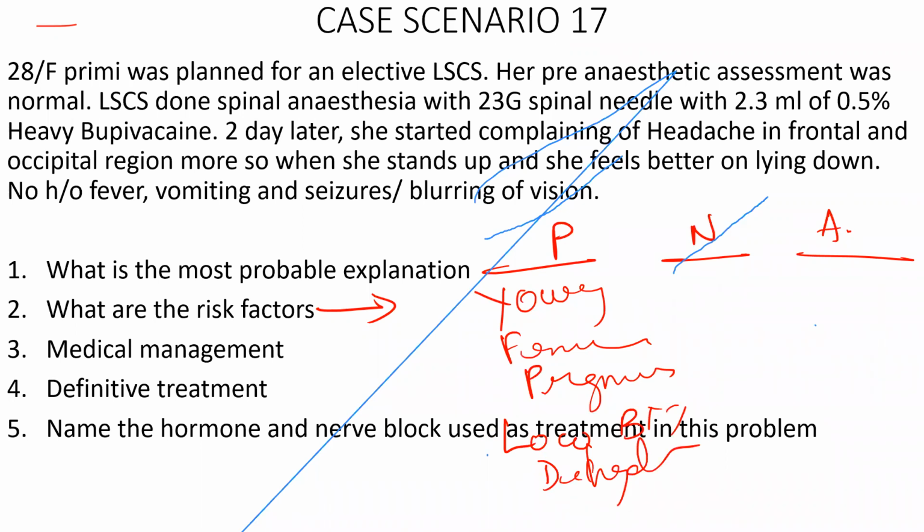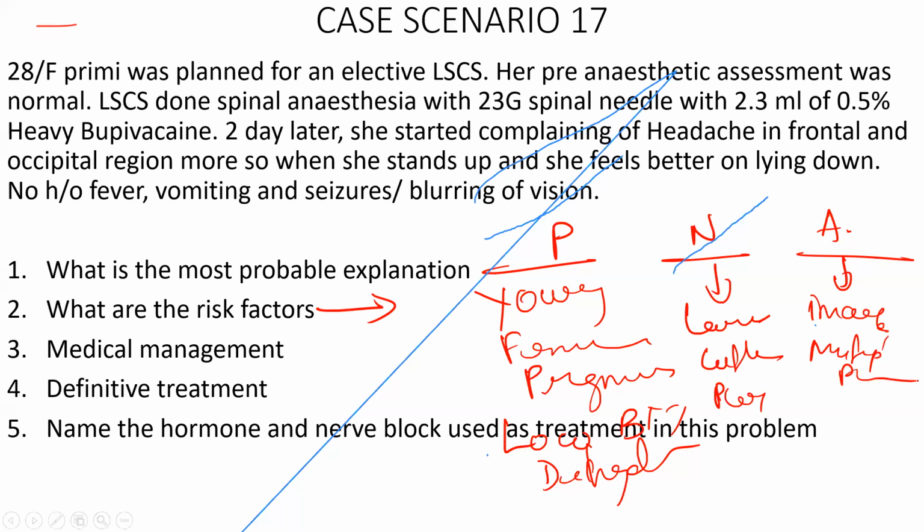Then needle factors: large gauge needles, cutting needles, perpendicular orientation of the bevel. These are the needle-related factors. Anesthesia factors: inexperienced operator, multiple punctures.